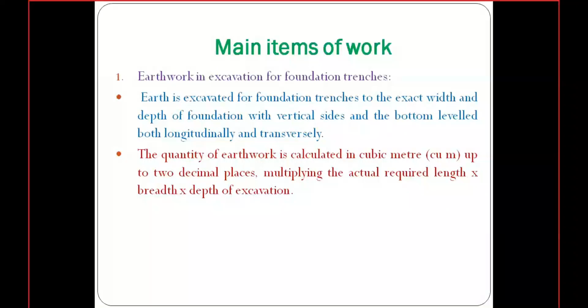Whatever width is given in the elevation drawing, we need to consider, and the depth of the foundation. Here we need to consider the total depth of the foundation from the ground level, not only the depth of the first foundation step, which may be 0.2 meters or 0.3 meters. We require the depth from the ground level to the bottom of the foundation. Using length, width, and depth, we find the quantity of earthwork in cubic meters.